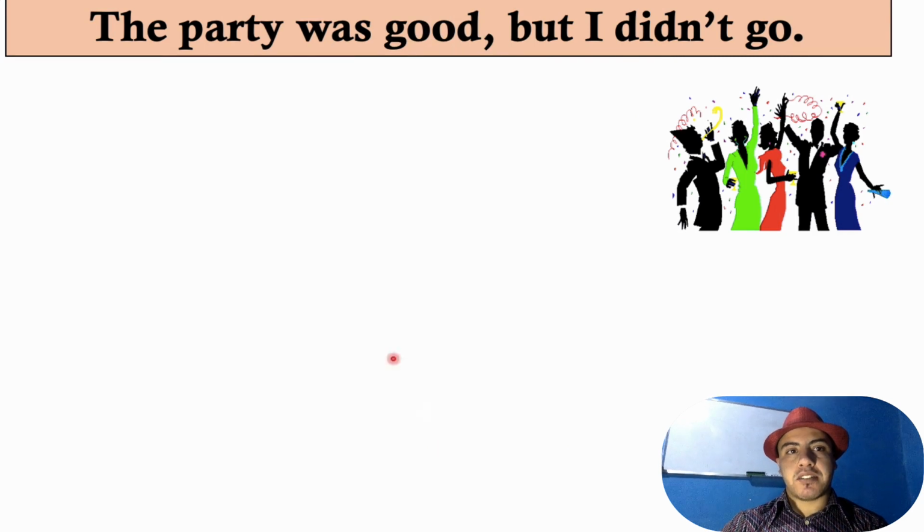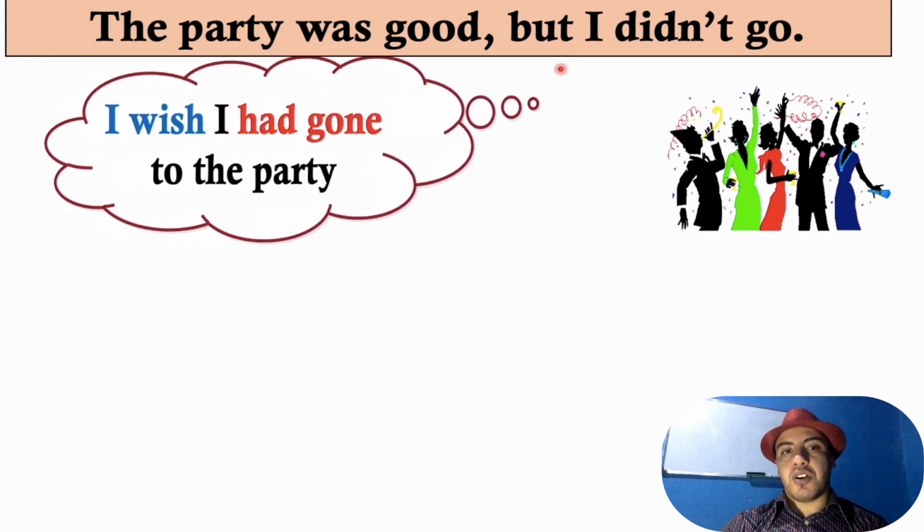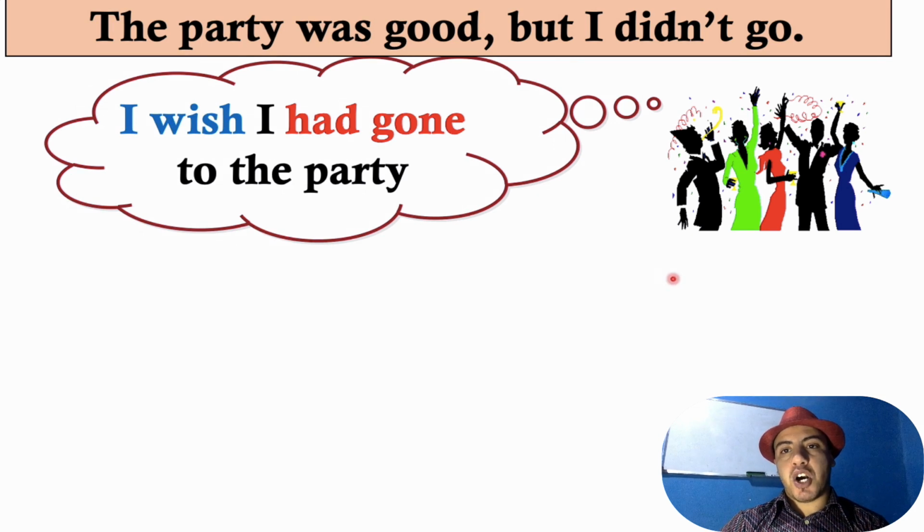Another example is that let's suppose that yesterday there was a party and my friends invited me to this party, but I didn't go. And the party was good, but I didn't go. Then my friends told me that the party was really good. Then I would say that I wish I had gone to the party. I wish, I really wish. I regret that I had not gone to the party. But did I go to the party? No, I didn't go. So here I'm expressing a regret, but in the past. Or also a wish, but in the past.